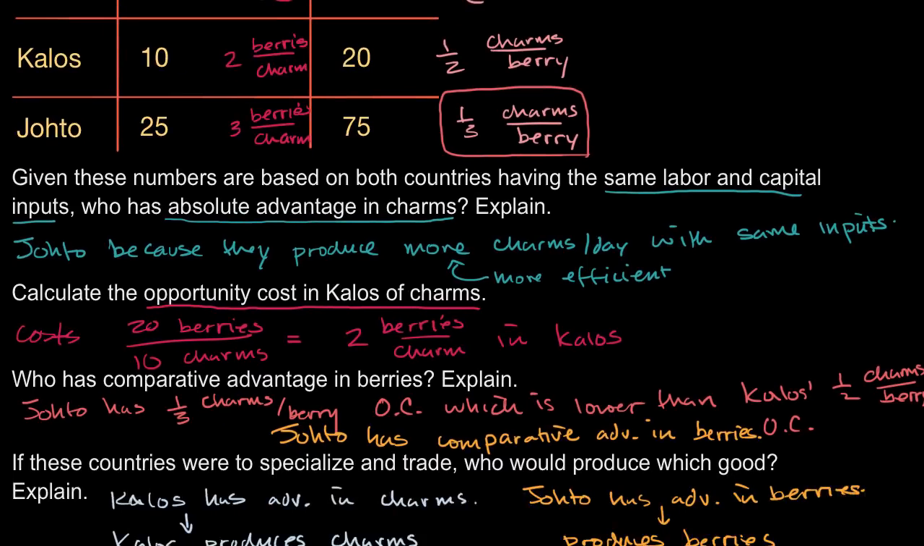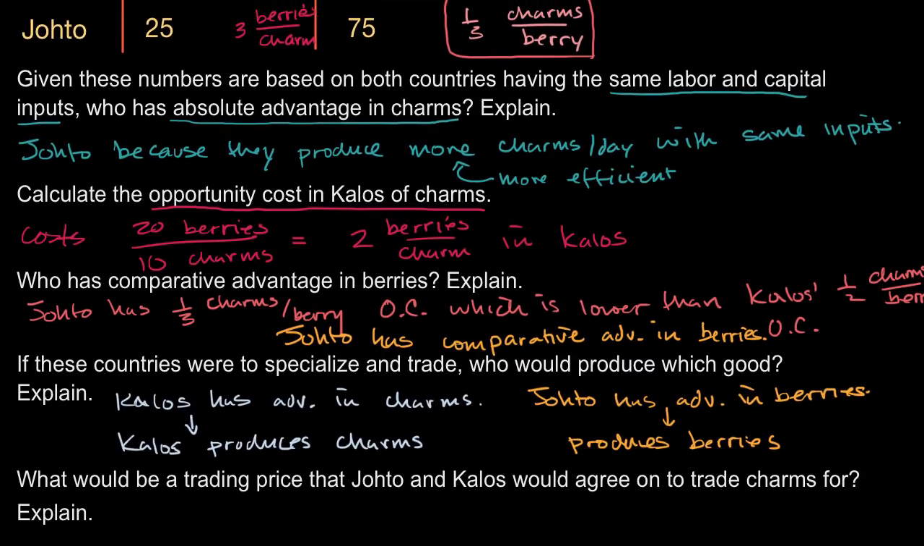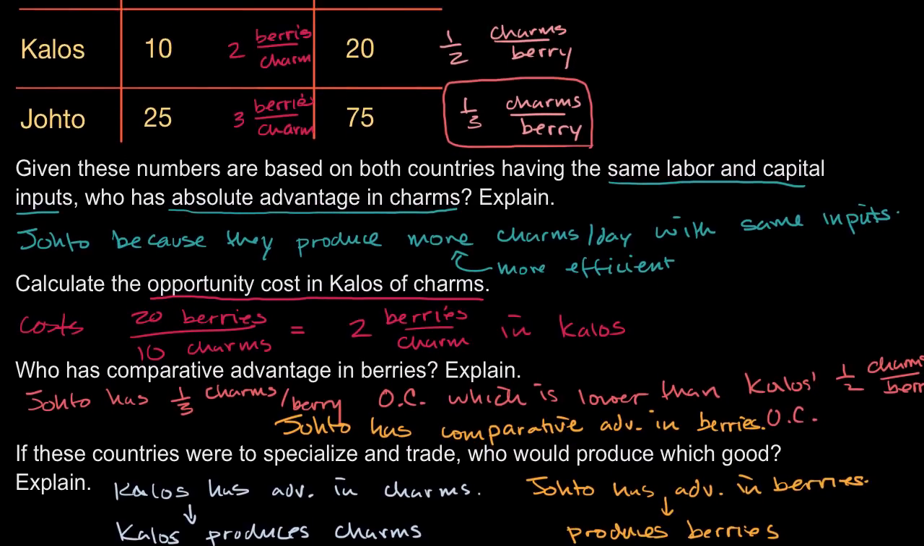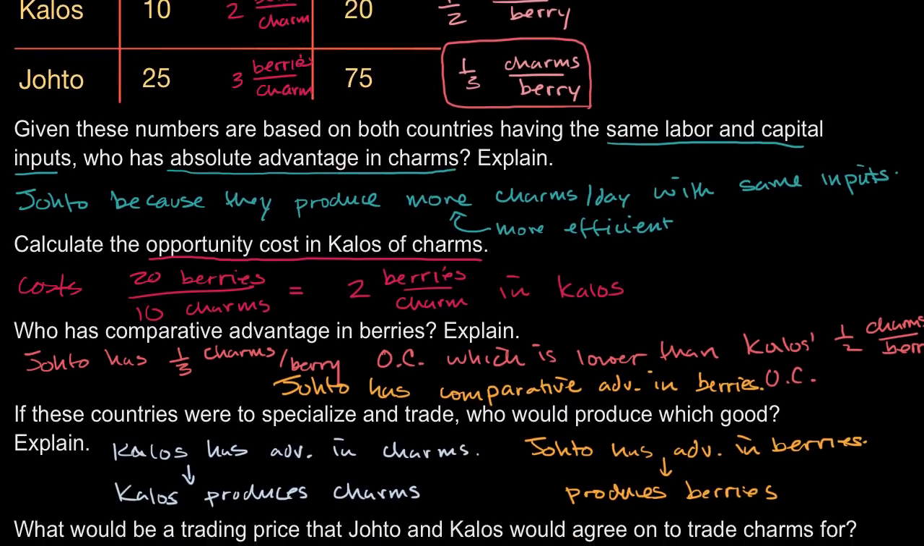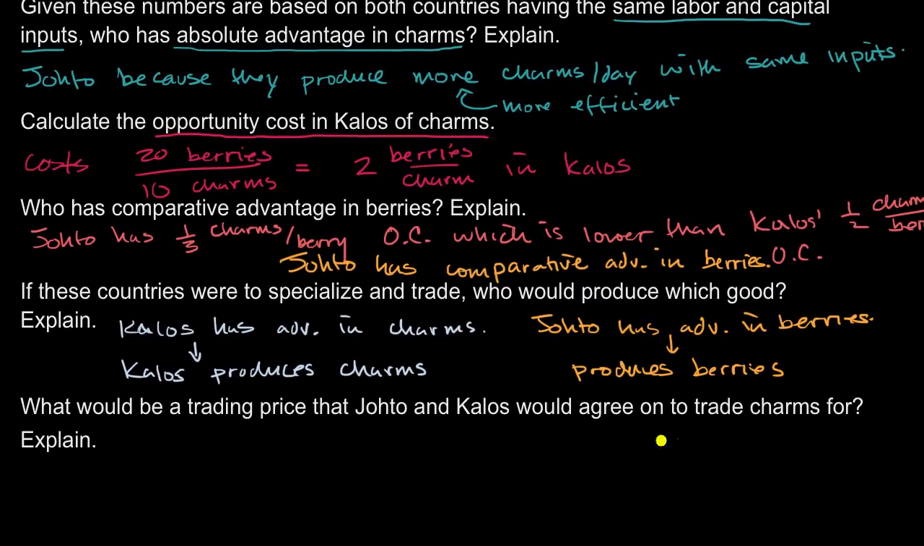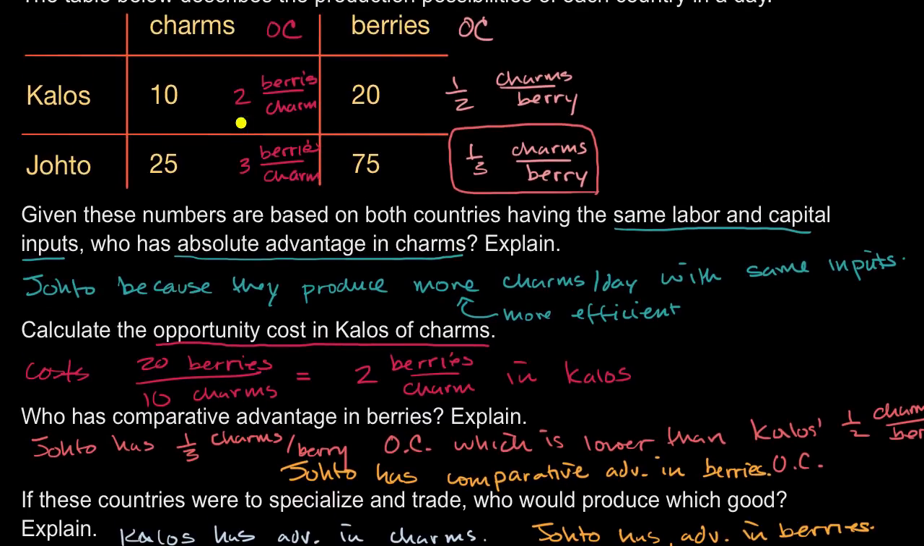Now let's answer this last question right over here. What would be a trading price that Johto and Kalos would agree on to trade charms for? Now you might be saying, well, what's a price? I'm used to saying that in terms of maybe dollars or some type of currency. How do I answer a price right over here? Well, the key is that we can give a price in terms of opportunity cost. So they want a price of charms, so it really could be in terms of berries. Let's look at each of their cost of charms. Kalos's opportunity cost of a charm is 2 berries per charm. Johto's is 3 berries per charm.